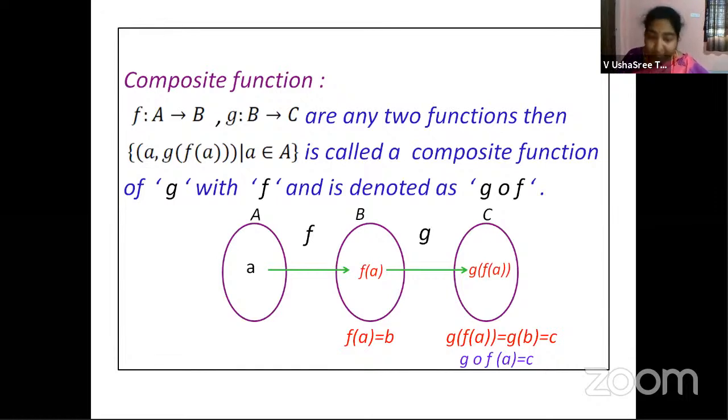Whatever we have discussed till now, let us try to have a small practice with a problem. You have a function f maps R to R. What is R? Real number set, right? So real number set to real number set. So f maps R to R and g maps R to R are two different functions, right?